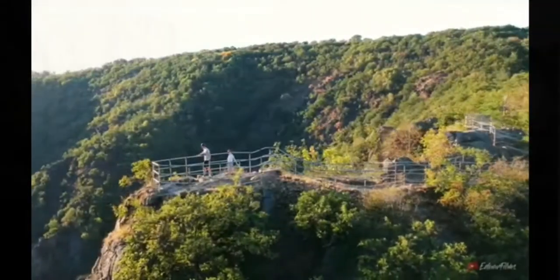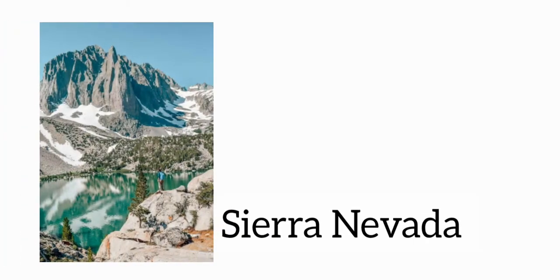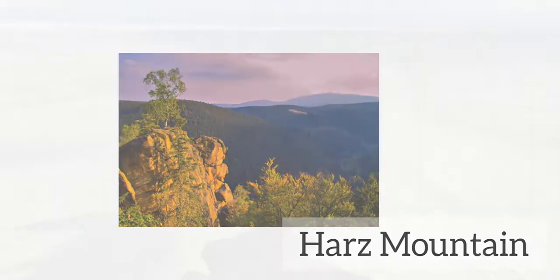The third type of mountain is block mountain. Block mountains are caused by faults in the crust. Examples of block mountains are Sierra Nevada in California, Tetons in Wyoming, and Harz Mountain in Germany.